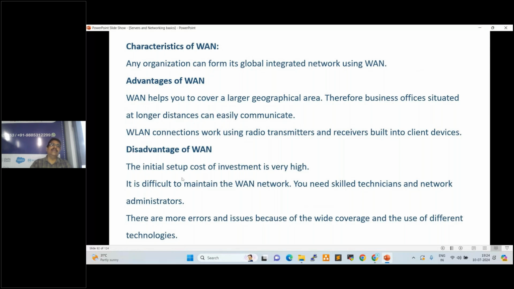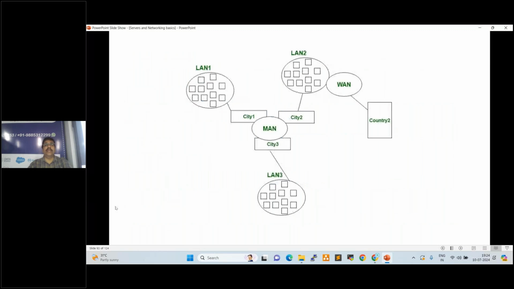Okay, so these are the four types of networks: PAN, LAN, WAN, MAN. Personal area network, local area network, wide area network, and metropolitan area network. Four different networks are available, which are very important. In AWS also we use the networks. While working on VPC, we discuss networking. Okay, see here, these are the combination of LAN, MAN, WAN.